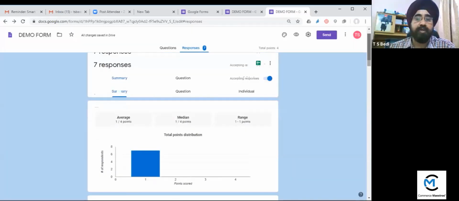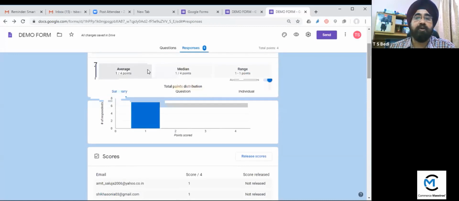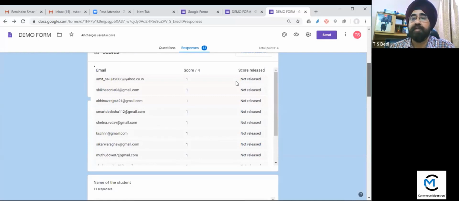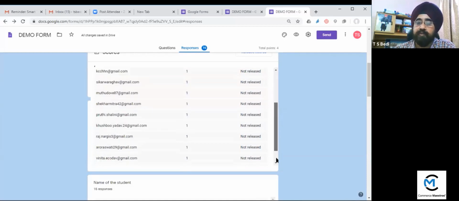Now you can see, average is 1 out of 4, median is 1 out of 4, range is 1 out of 4. So these are the email IDs I got. Scores not released. You can see here scores not released because I unticked that option. If I tick that option, then the scores will be released to the students. So you have filled this one.